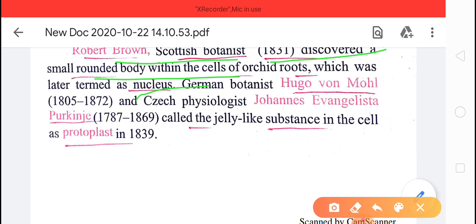Children, another scientist is Hugo von Mohl and Purkinje.